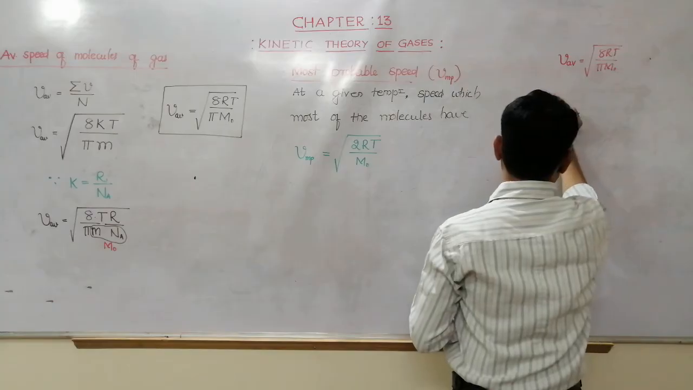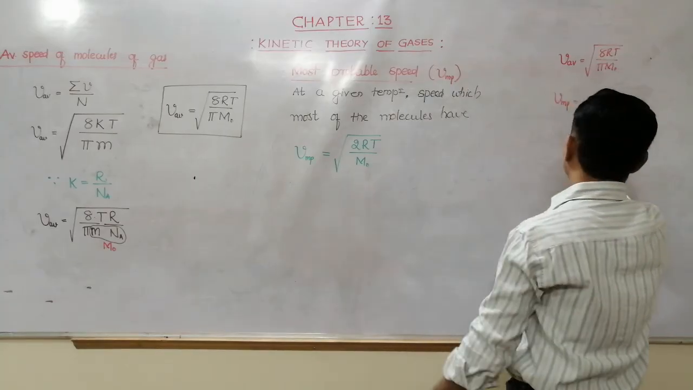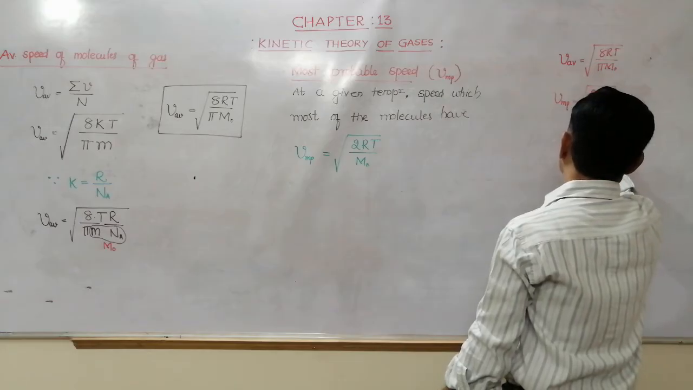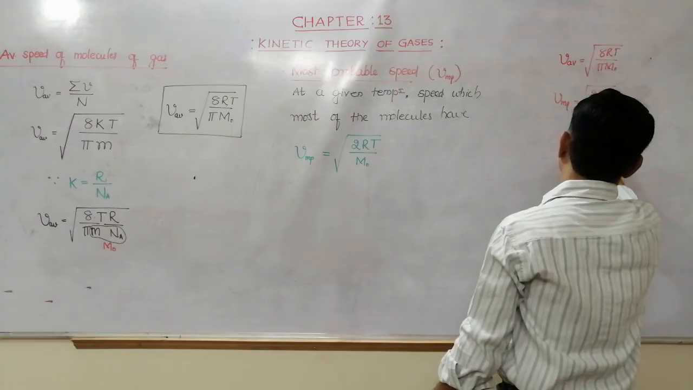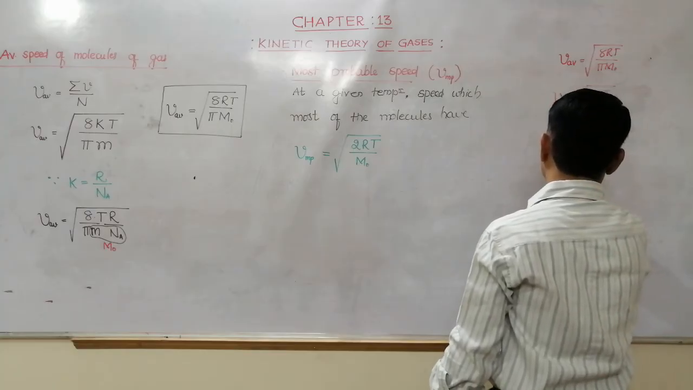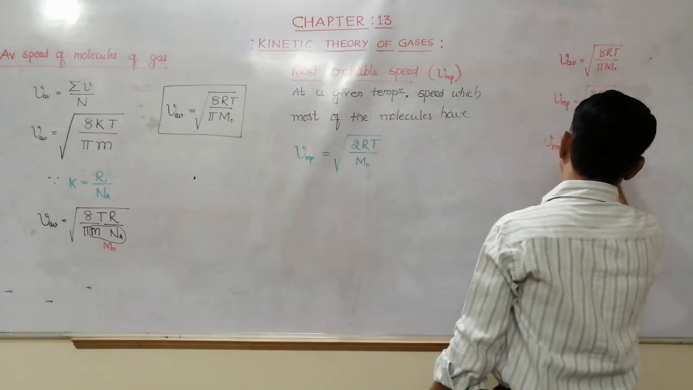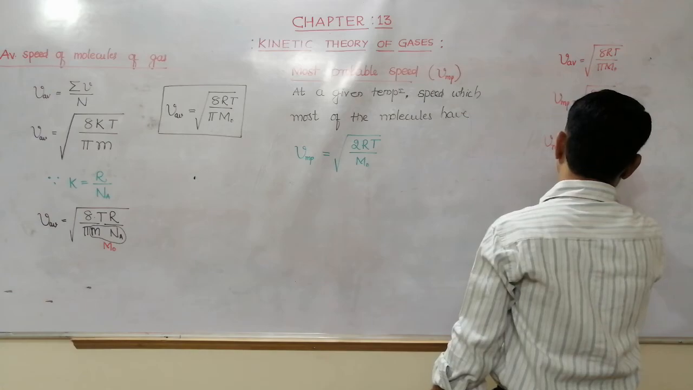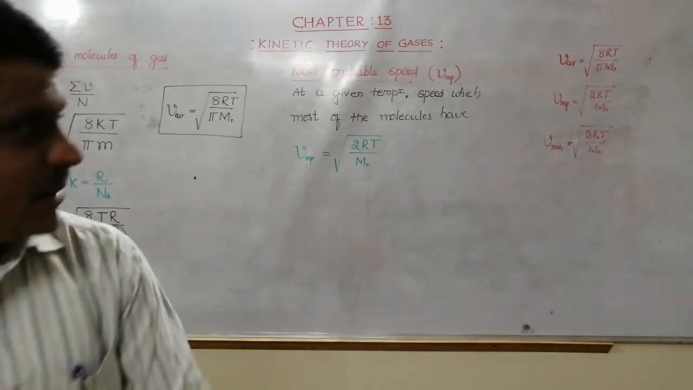So once again I am writing all here. Average speed is root of 8RT by pi m naught. Most probable speed is root of 2RT by m naught. And VRMS is equal to under root of 3RT by m naught. So these are the equations you have to remember.